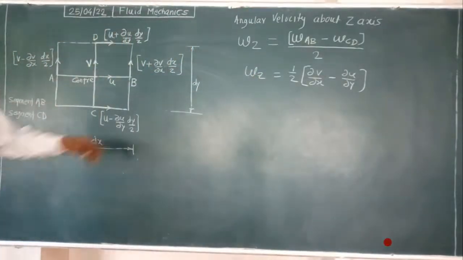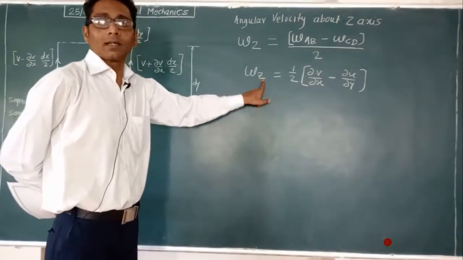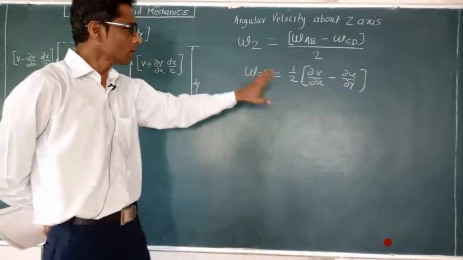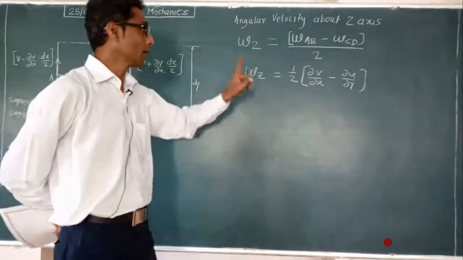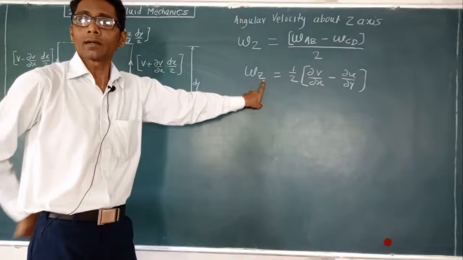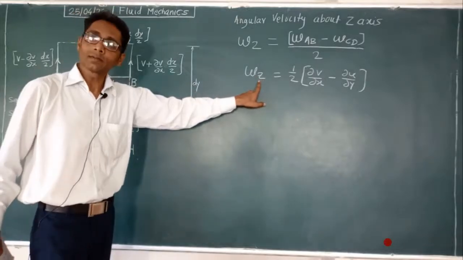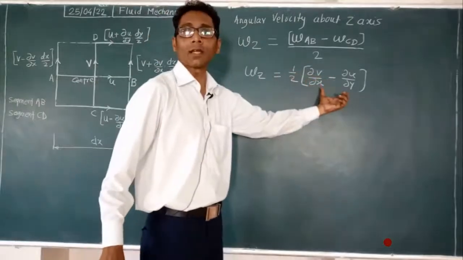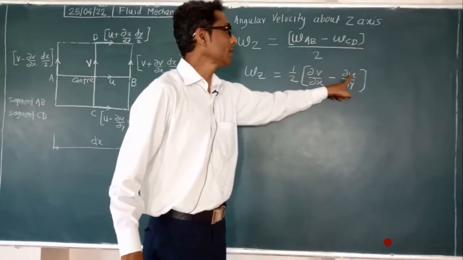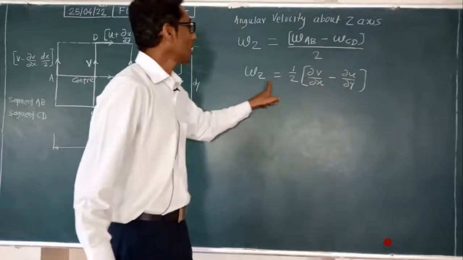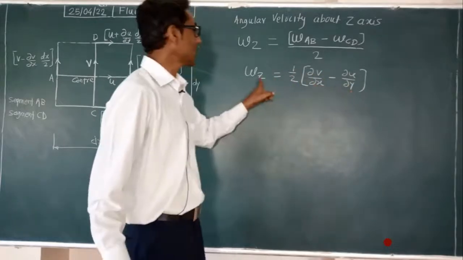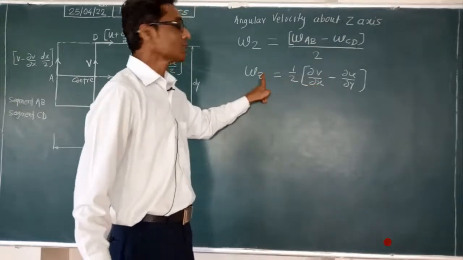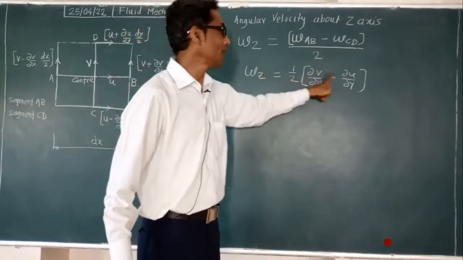Now see carefully. If we want to write the angular velocity expression for x and y, first remember what is here. Along z, which velocity do we take? Among u, v, w, along z we take the w velocity. You don't find the w velocity component here. You find only the velocities excluding z, x and y, excluding w, that is u and v.